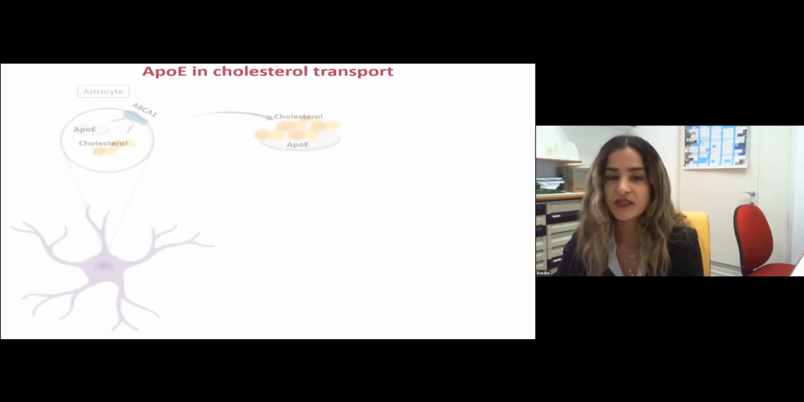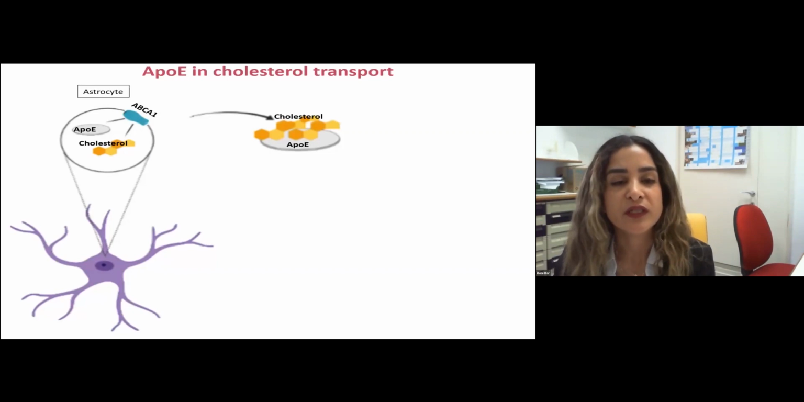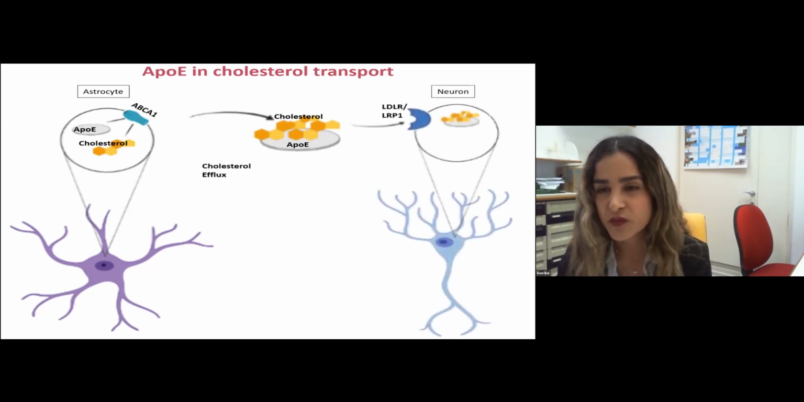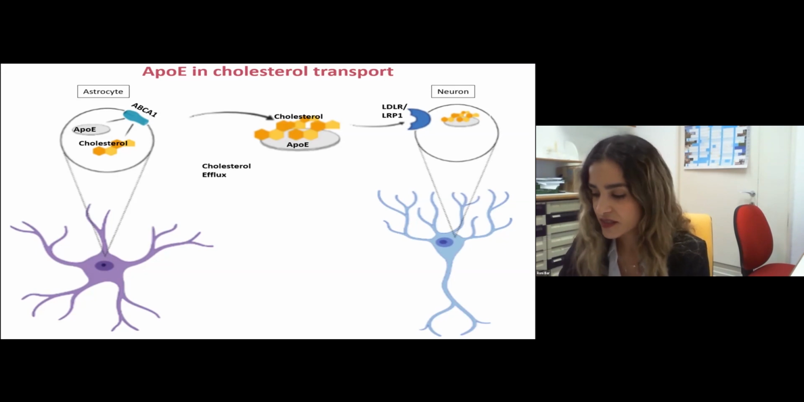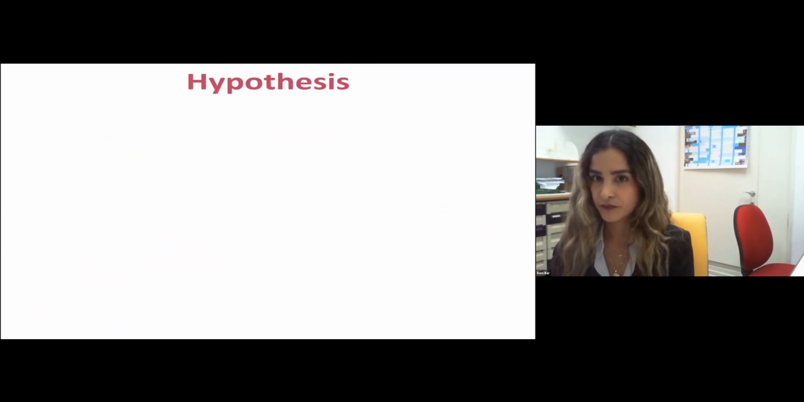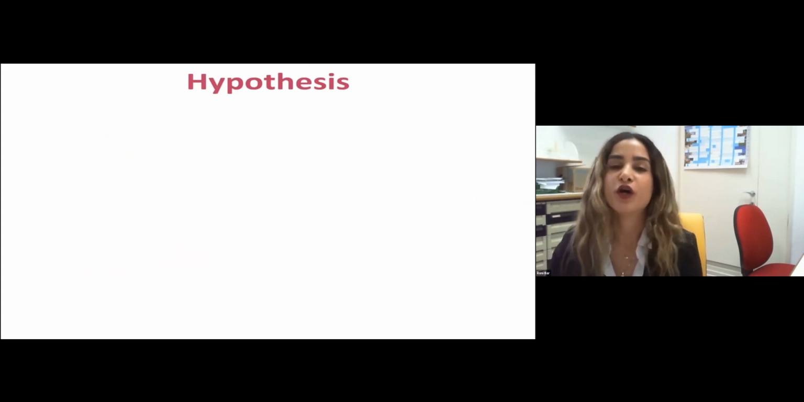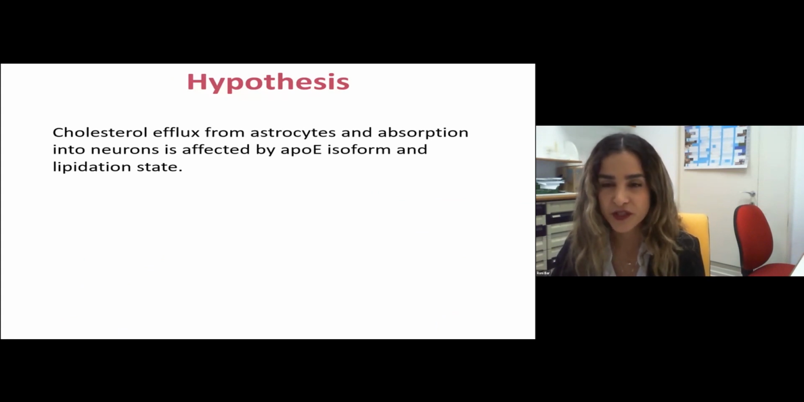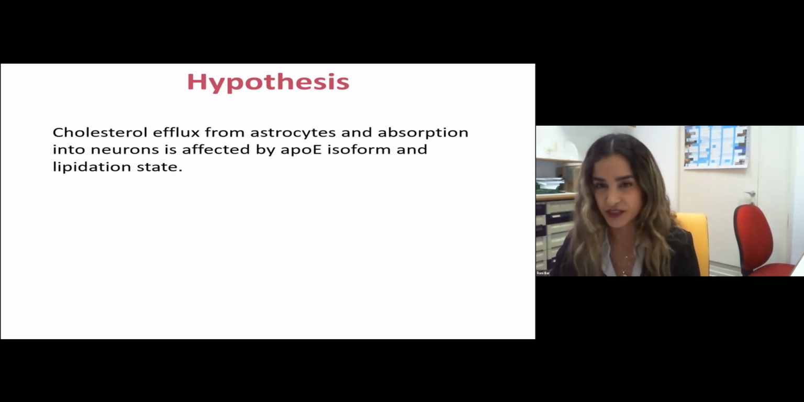Okay, so in the central nervous system, astrocytes secrete ApoE and cholesterol through the ABCA1 transporter, and this process is referred to as cholesterol efflux. This cholesterol and ApoE complex is absorbed through the LDL receptor and LRP1 receptor into neurons, and this process is referred to as cholesterol absorption. So our hypothesis is that cholesterol efflux from astrocytes and absorption into neurons is affected by ApoE isoform and lipidation state.